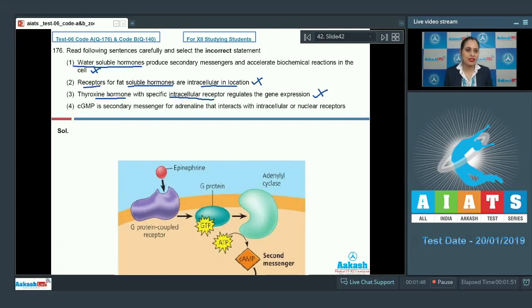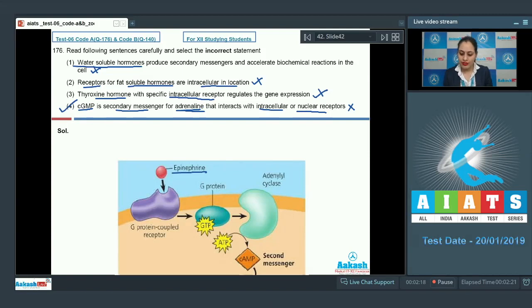The last statement given is, cyclic GMP is a secondary messenger for adrenaline that interacts with intracellular or nuclear receptors. As it is an incorrect statement, this is the correct answer to our question, because adrenaline is an amino acid derivative. It's a water-soluble hormone and it interacts with the membrane-bound receptor.